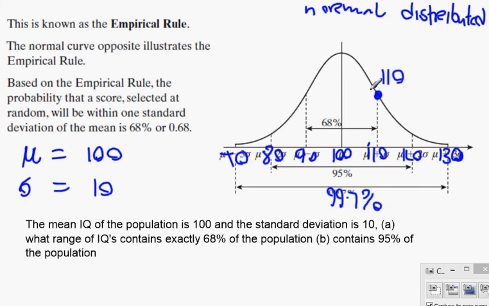It's 34% to here. And what do you think it is from here to the end? The whole thing is 100%. So what do you think when it's split in half? 50. If you get an IQ of 110, you score higher than 84% of the population. That's what this is used for.